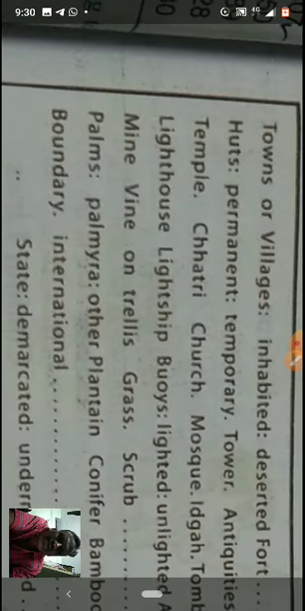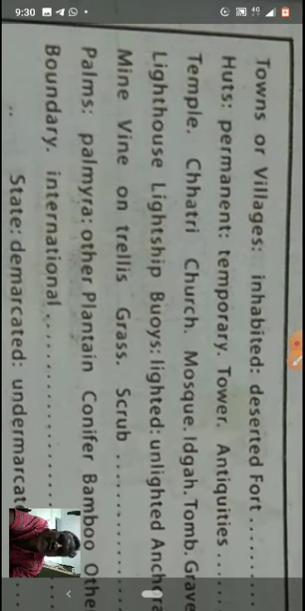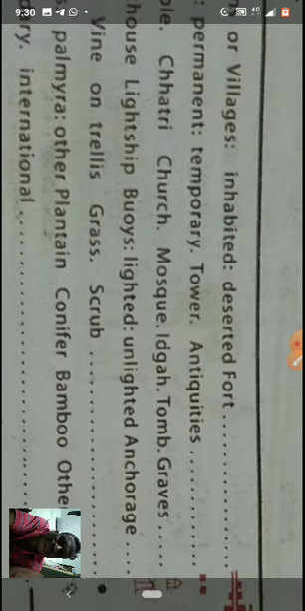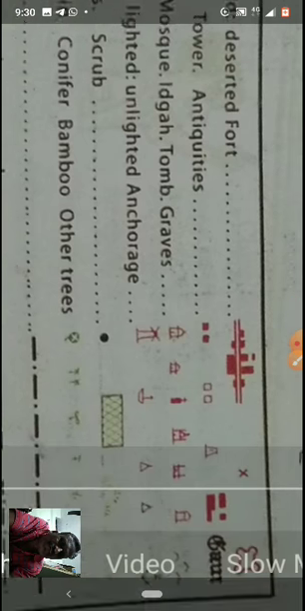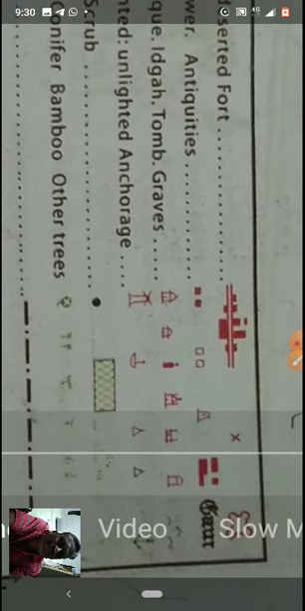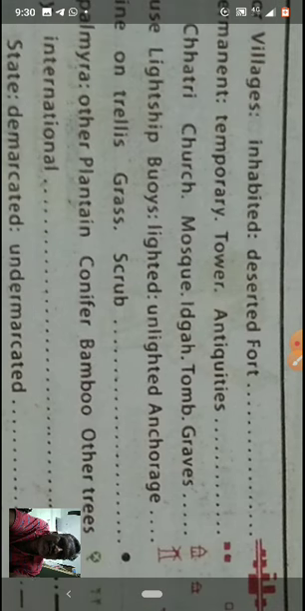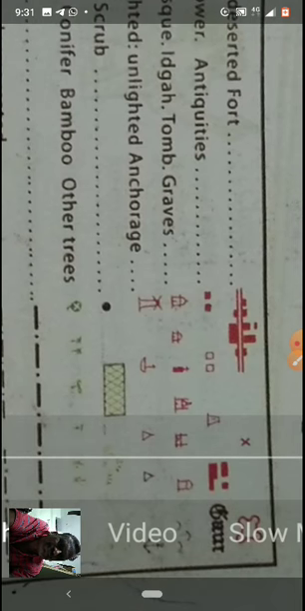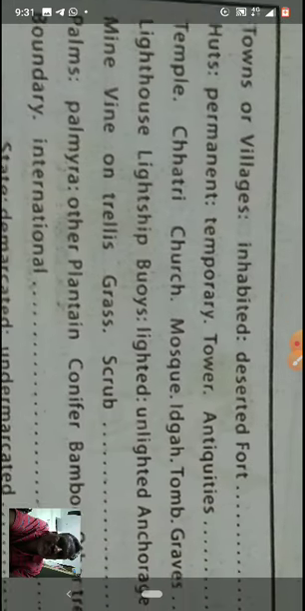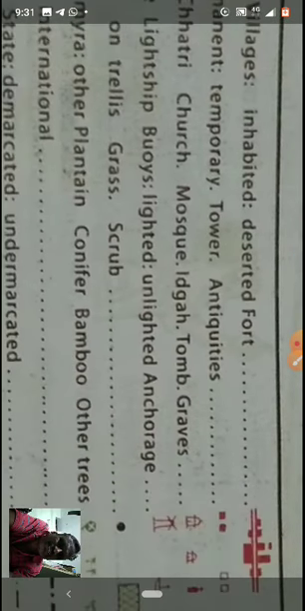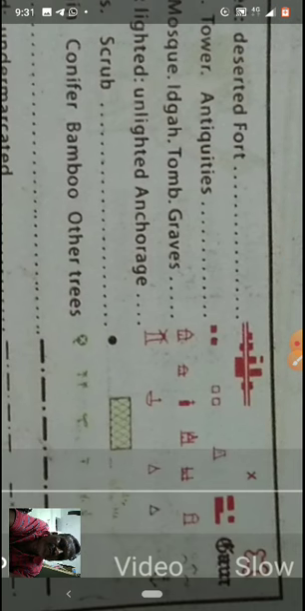You see, huts. Huts means again permanent, temporary, tower, antiquities. So here different types of symbols are there. First one huts. Again, temporary are there, permanent are there, some towers are there, antiquities are there, highest places. Very good. Next temple and chhatri, church, mosque, Eidgah, tomb, graves. See, here different symbols are there.